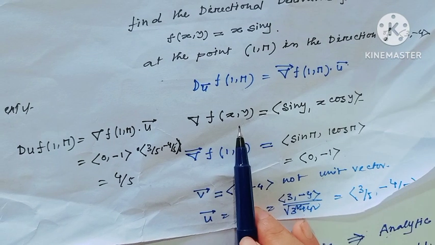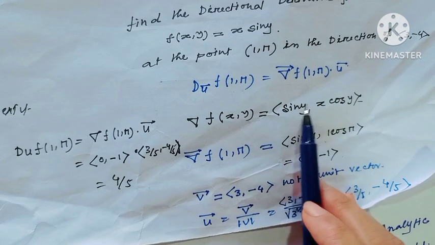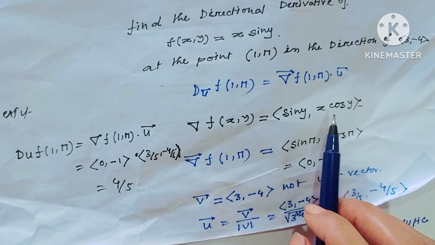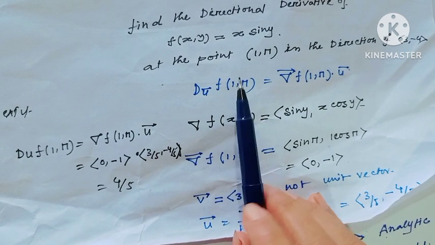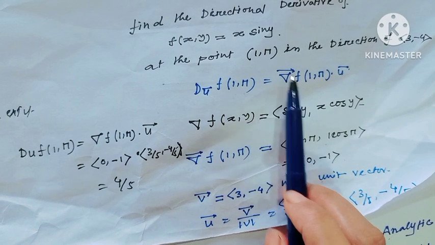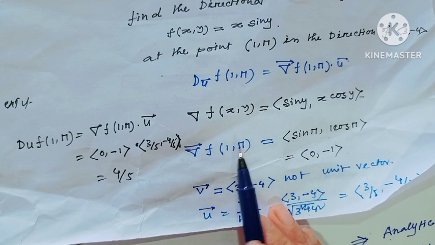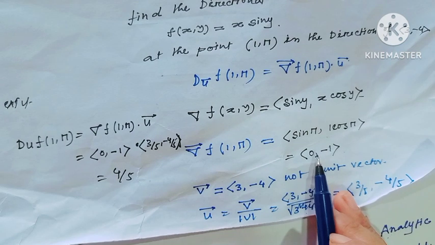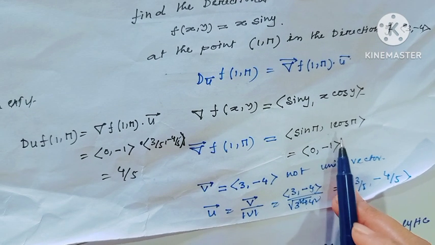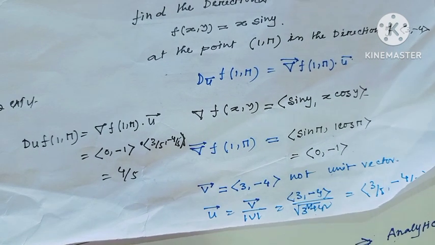Then the gradient of f(x, y) is (sin y, x cos y), and at the point (1, pi) the gradient is (sin pi, cos pi). This value is (0, -1).